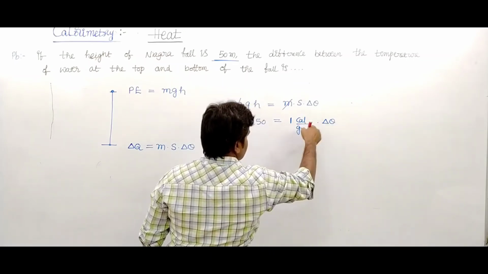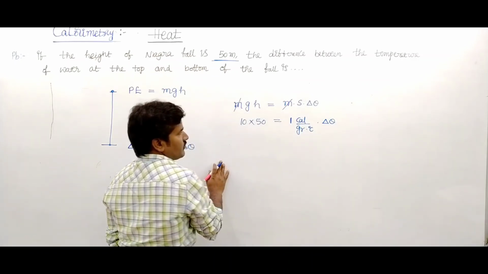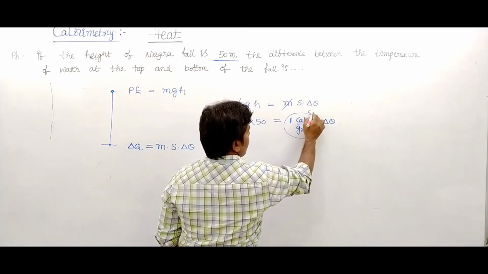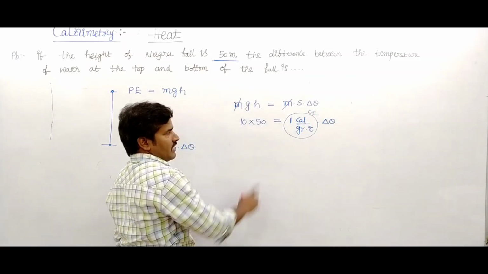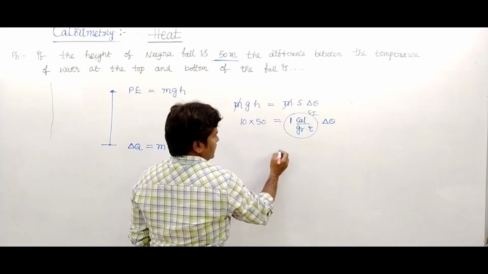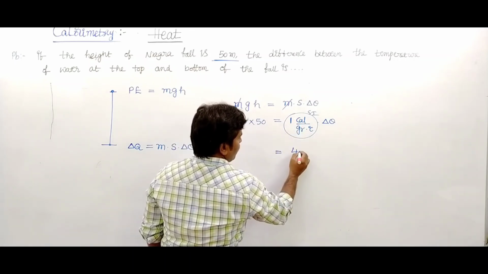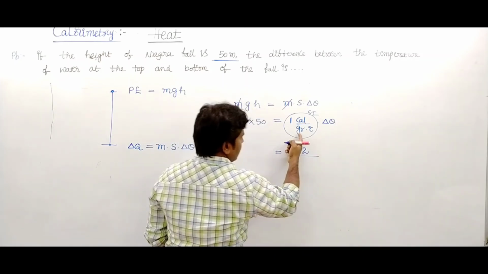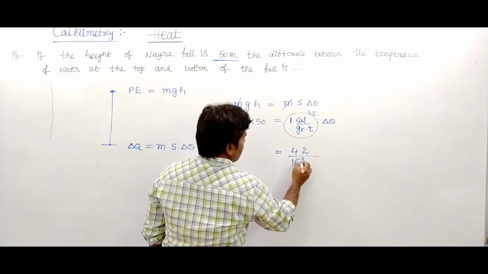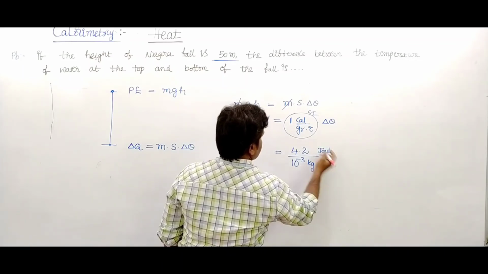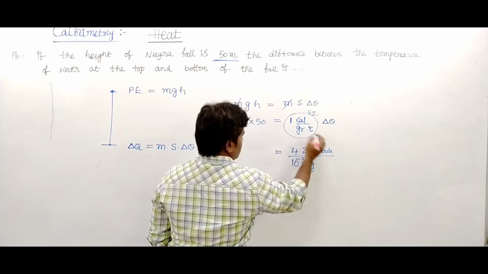But this is converted into the SI system, since calorie is a practical unit. A calorie is written as 4.2 joule, and a gram is written as 10 power minus 3 kilogram. So the units are joule and kilogram, and degree Celsius for temperature change.